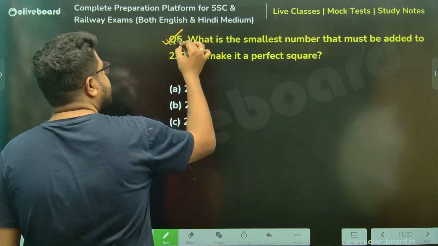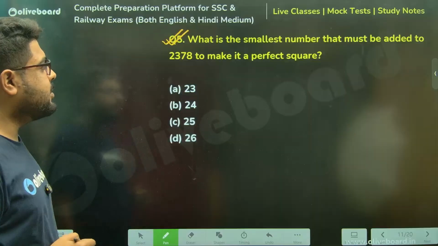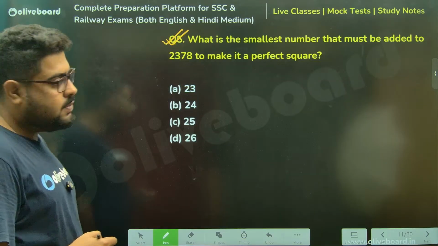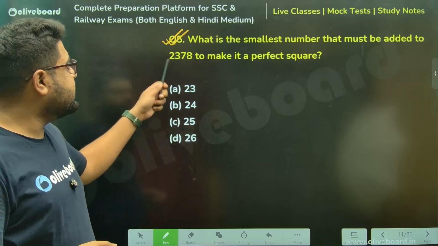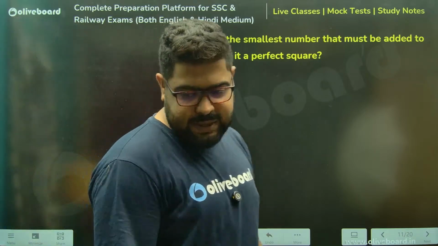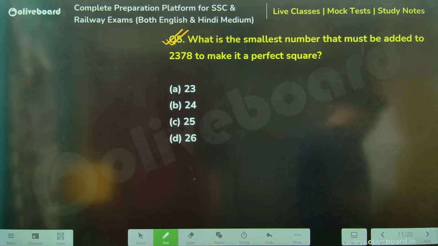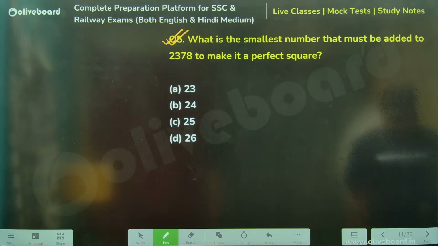Sir, what about this? What is the smallest number that must be added to 2378 to make it a perfect square? Everyone, I'll give you 30 seconds over here. Solve and tell me the answer, everyone. What should be the answer for this question?